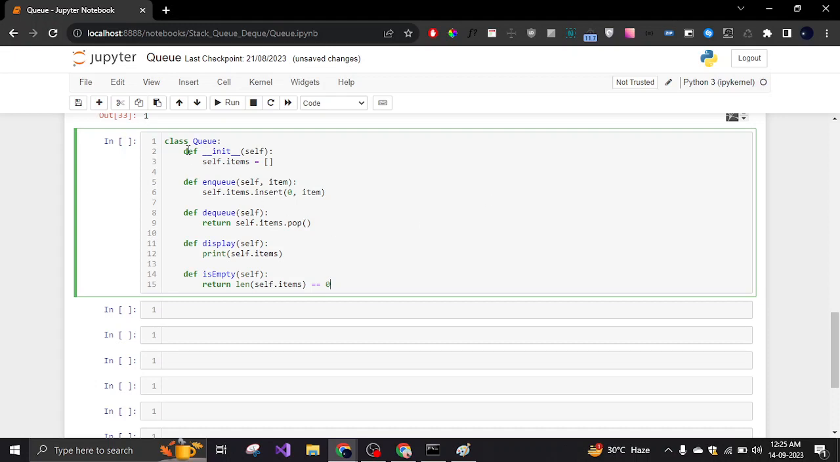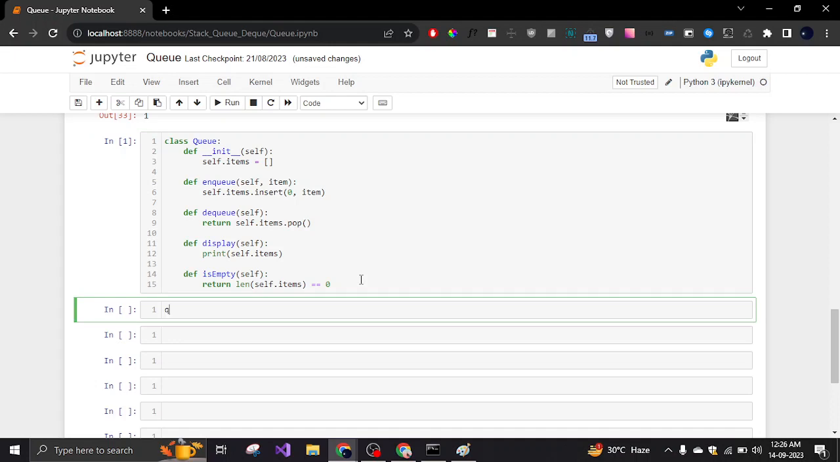So basically this is it. This is how you can implement a queue. Let's check it out if it's working or not.